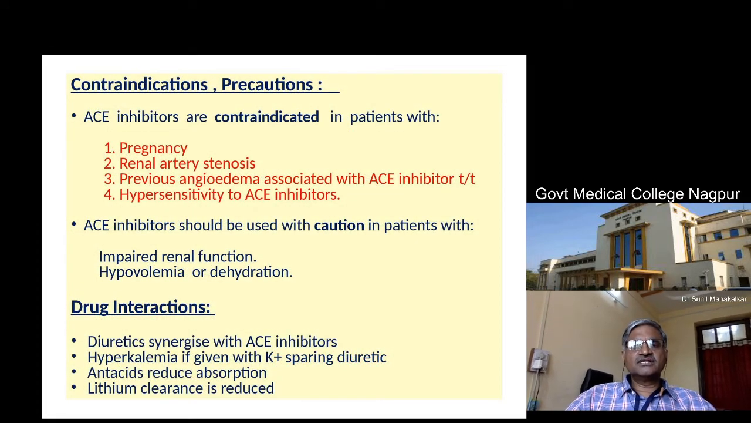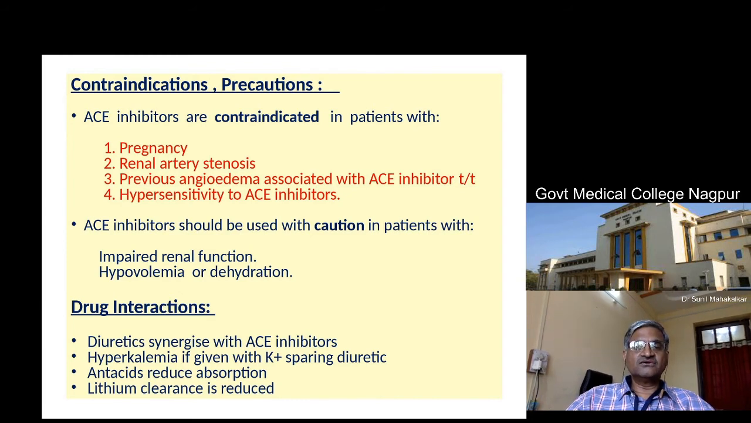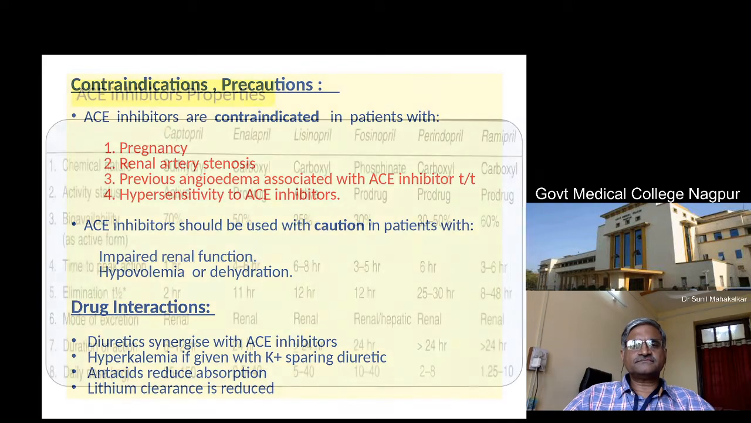Then there are some contraindications, as we have discussed. It is a fetopathic drug, so it is absolutely contraindicated in pregnancy in all trimesters. Then in renal artery stenosis, then previous angioedema, if there is a history, then it should be avoided. And sometimes if there is a known case of hypersensitivity, then also it is contraindicated. In patients with impaired renal function or hypovolemia or dehydration, ACE inhibitors should be given very cautiously. It can also have some drug interactions.